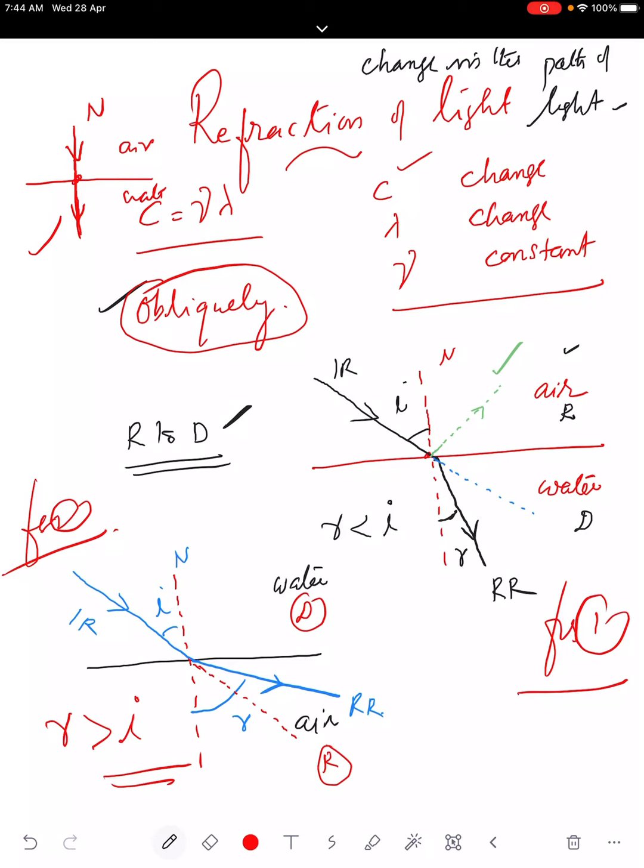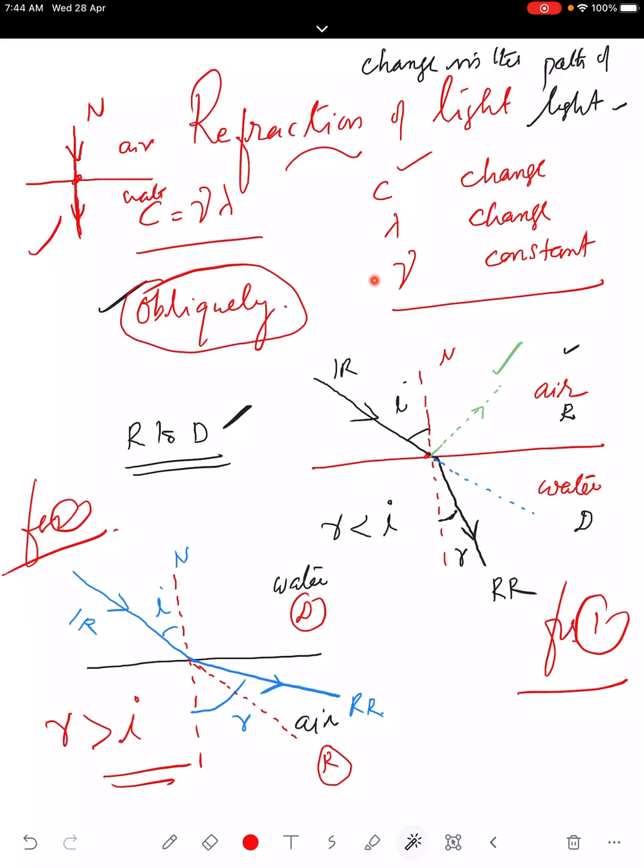And what are the factors that remain constant during refraction? Very important point. Only one parameter remains constant, that is the frequency. Why it remains constant, you will learn in higher classes. The other two things change. Velocity will change and wavelength will change. So you have to remember this point.